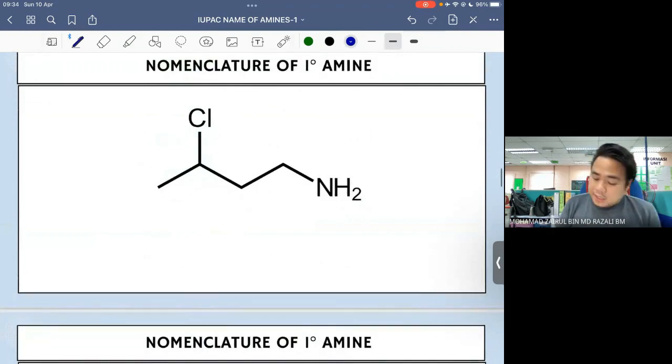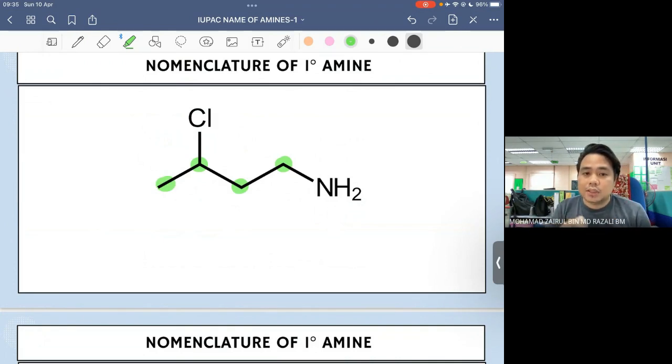Okay, so kalau kita tengok, macam biasa kita cari dulu the longest continuous chain. Okay, so 1, 2, 3, 4 carbon. Longest continuous chain itu mesti involve carbon yang bonded to nitrogen.